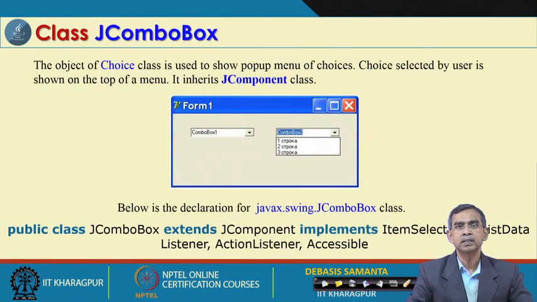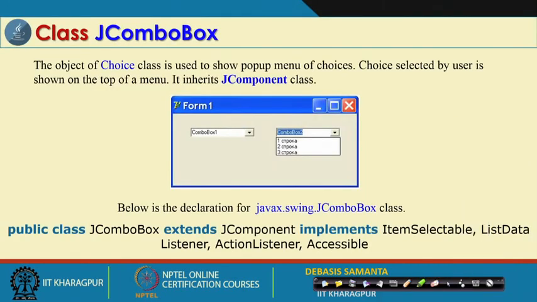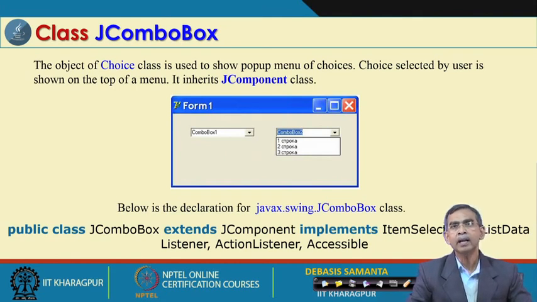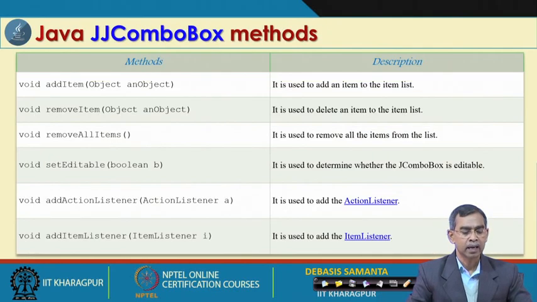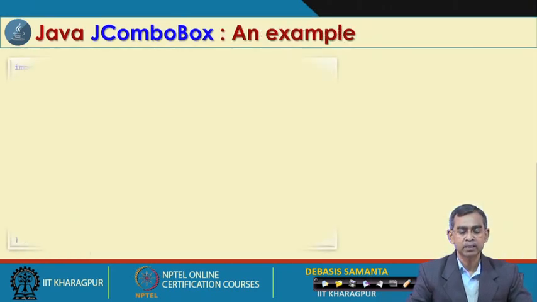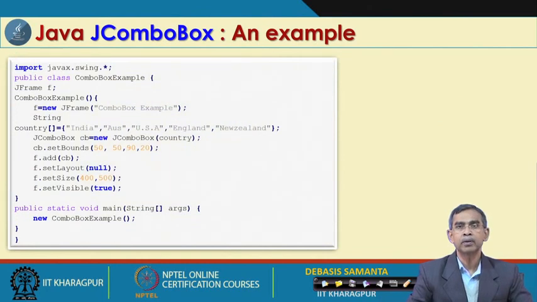And then JComboBox, it is just similar to the list items in the AWT, and in this example, as we see, combo box 1 and combo box 2 are created, and in combo box 1 there may be some items and in combo box 2 also some items. So, as many combo boxes as you like can be included in any frame or any applet also, and then any one item can be selected. Whichever item you select, that item will appear in the text field area of the main combo box. And these have 3 constructors, and then there are 5 methods declared in it, and this is a simple example for your practice.